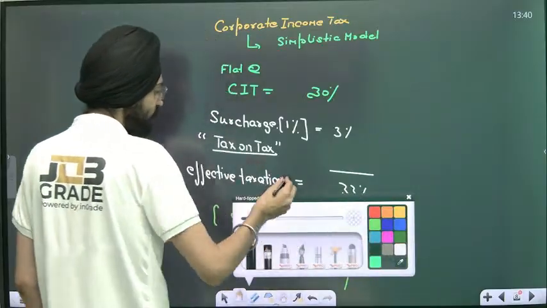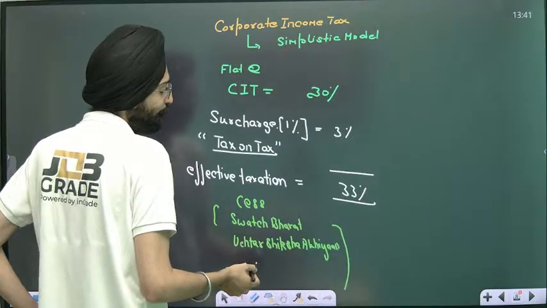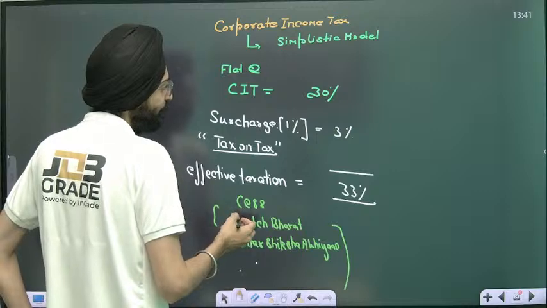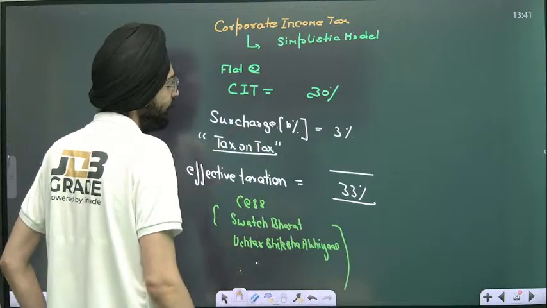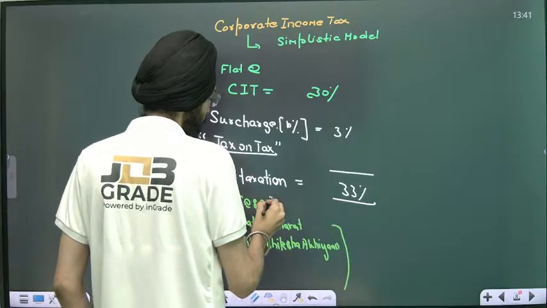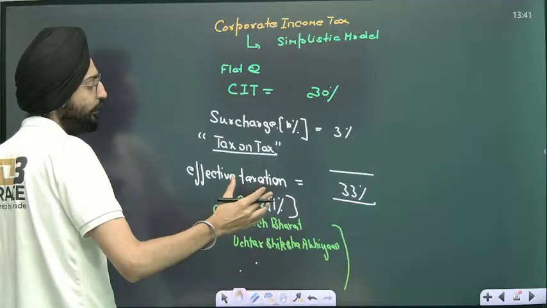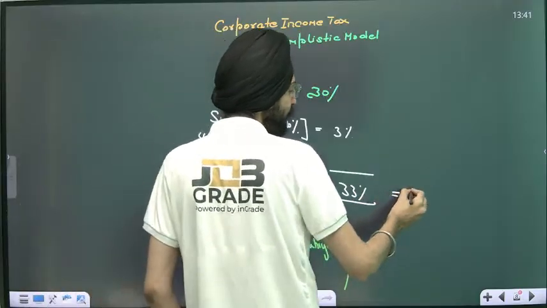So cess is nothing but, say for example, 1%. Now 1% of 33% is nothing but 0.33%.